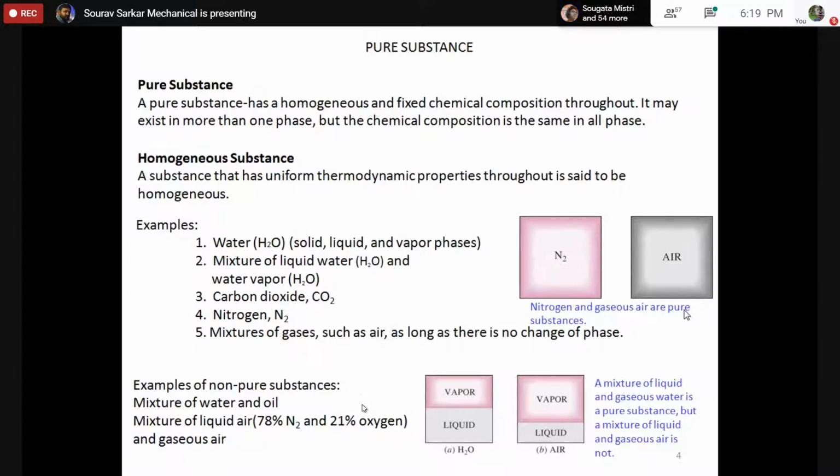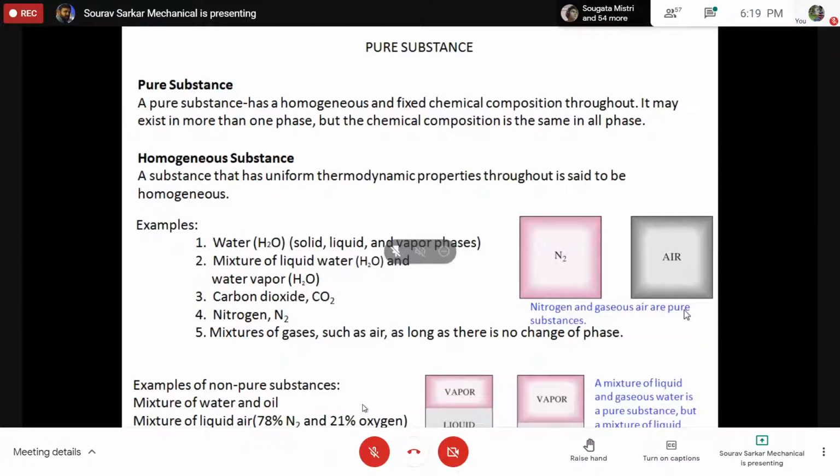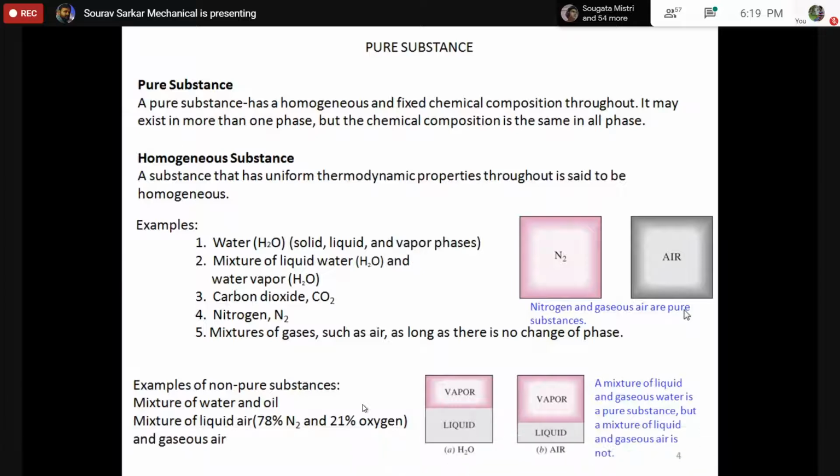Now, you have asked that question. If the alloy is in a solid phase, it is a pure substance. If the alloy is in a perfectly liquid phase, it is a perfectly pure substance. But if an alloy is slowly melted, maybe some part is solid and some part is liquid.